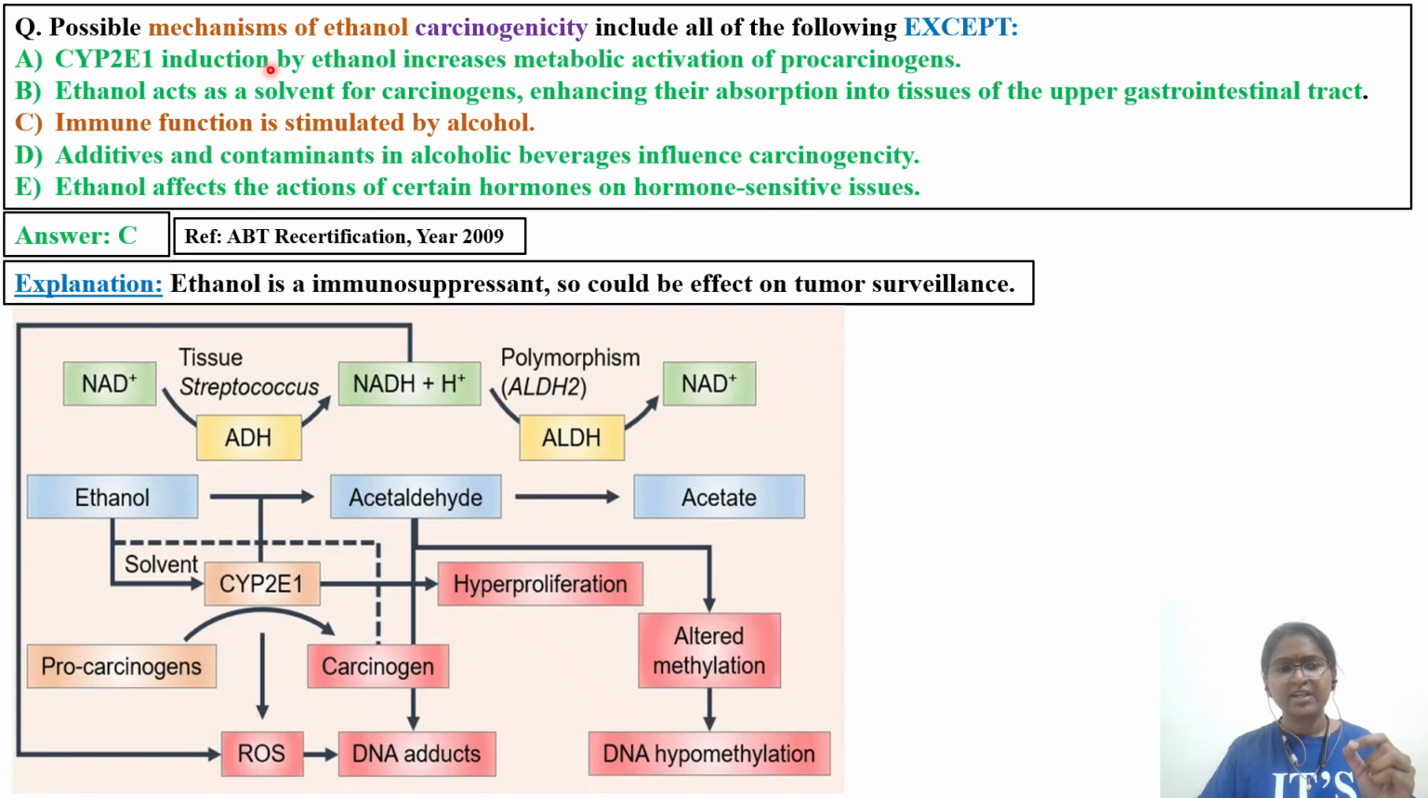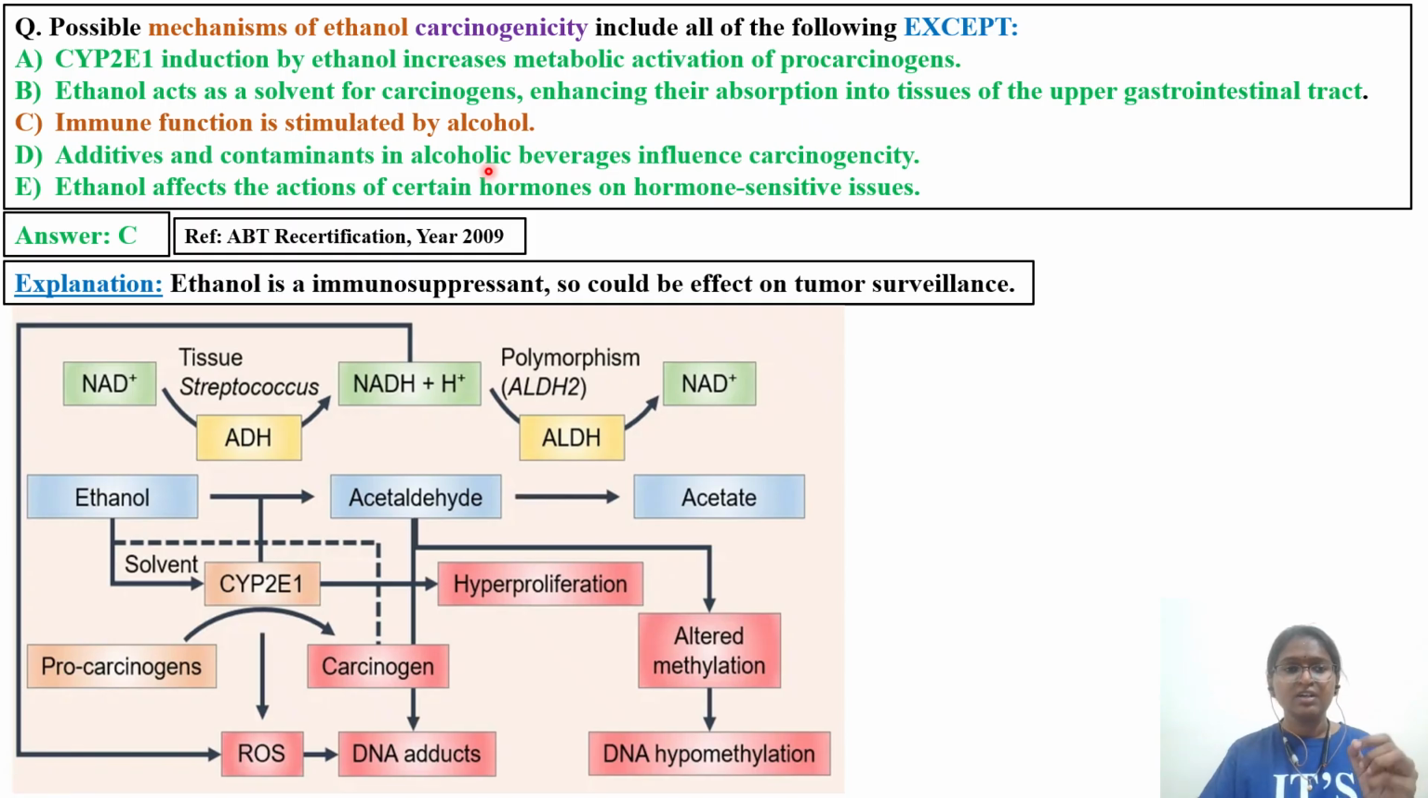The possible mechanisms of ethanol carcinogenicity include all of the following. From the statements below we have to identify what is a mechanism for causing this. The one not associated is that immune function is stimulated by alcohol. Alcohol is not causing immune stimulation. For the rest of the statements, which are applicable to ethanol-mediated carcinogenesis, we will see how ethanol is causing cancer.